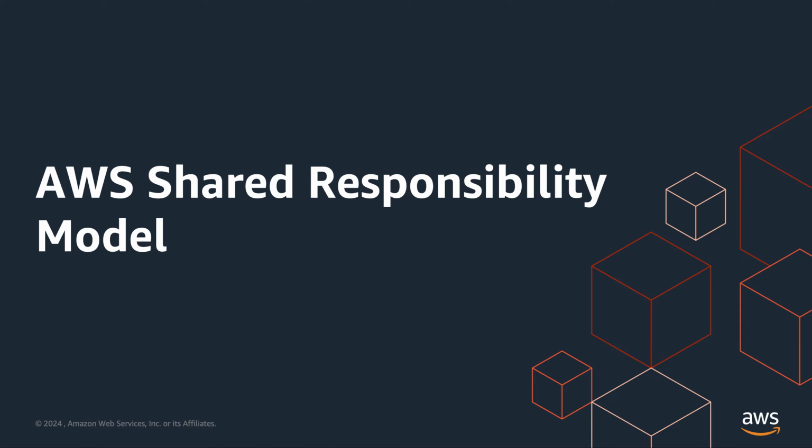At AWS, security is the highest priority. We look after the security of the cloud, and the customers look after the security in the cloud. AWS responsibility, that is security of the cloud, includes protecting the infrastructure that runs all the services offered in the AWS cloud. This infra is composed of hardware, software, networking, and facilities that run AWS cloud services. Let's take a closer look at what this means for Amazon EKS, to be very specific.